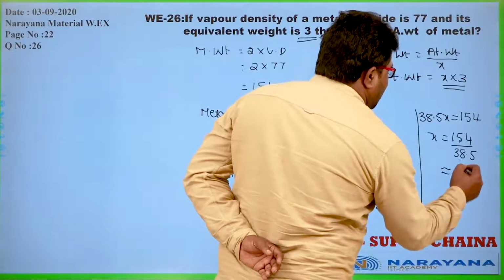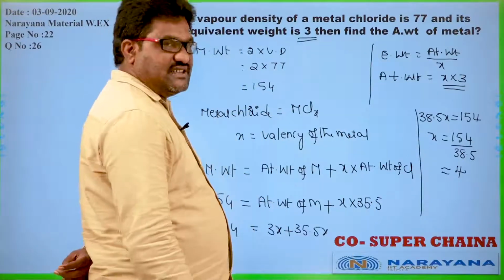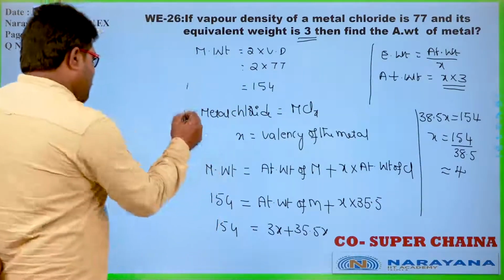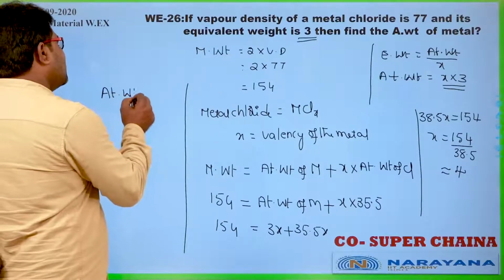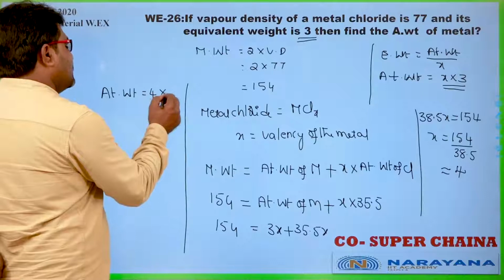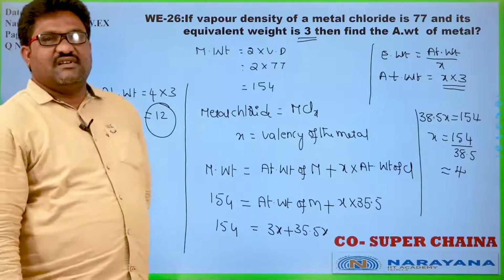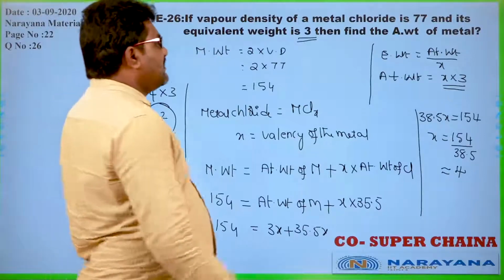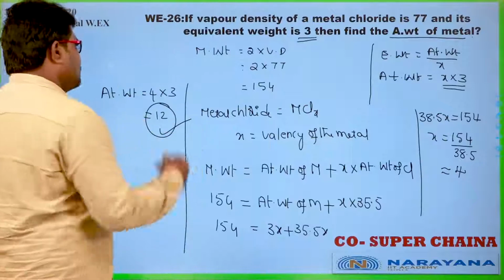So if you go and calculate, it is equal to 4. So valency of the metal is equal to 4. Now from that, atomic weight is equal to valency into equivalent weight. That is equal to how much? 12. So atomic weight of the metal is nothing but 12 grams.